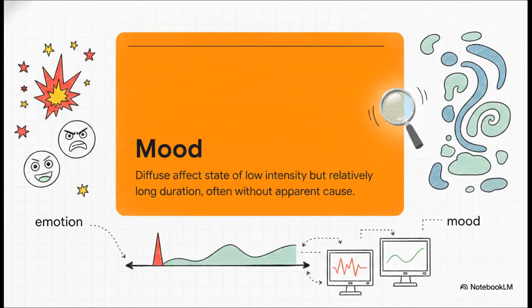But now, contrast that sudden sharp spike with a mood. A mood is what we call a diffuse affective state. It's much lower in intensity, but it sticks around for a relatively long duration, and often there's no obvious trigger. So while an emotion is that quick hit of joy or anger, a mood is more like a long, cheerful morning or a really gloomy, irritable afternoon. And this distinction is absolutely crucial. Computers need to know if they're dealing with a user experiencing momentary frustration or someone expressing a long-term underlying depression.